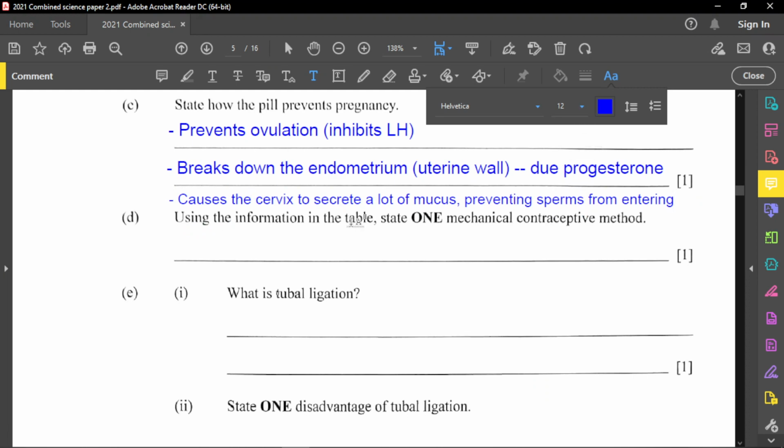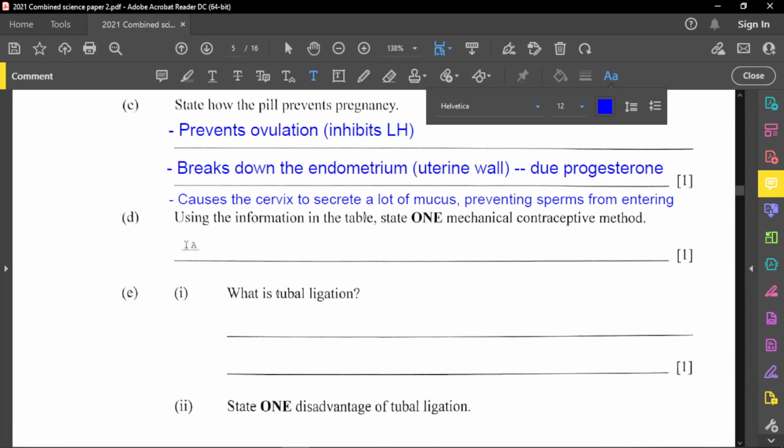So it causes the cervix to secrete a lot of mucus, preventing sperms from entering the cervix, or entering the uterus to reach the fallopian tube, right? There's no way the sperms will end up reaching the egg in the fallopian tube if they cannot pass the cervix. So sperms cannot pass the cervix and cannot reach the fallopian tube for fertilization.